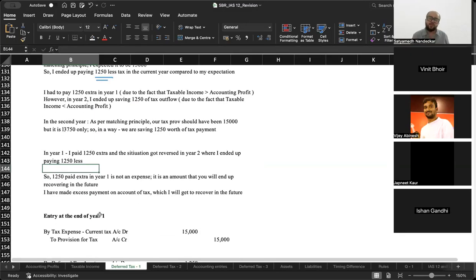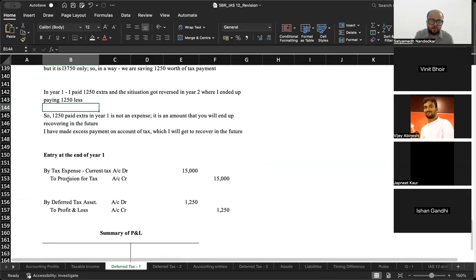So 1,250 paid extra in year one is not an expense. It is an amount that you will end up recovering in the future. So it is like an asset for you. So at the end of year one, what entry do you record? You record an entry tax expense account debit to provision for current tax 15,000, debit side of P&L. And then you have been told कि listen Satyam, the 1,250 that we are making you pay extra in this year, next year में जाके वो recover हो जाएगा. So that recovery is going to happen in the next year or in the future. So I record a receivable.